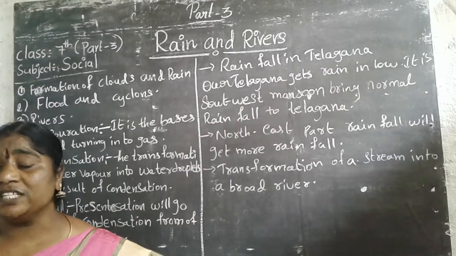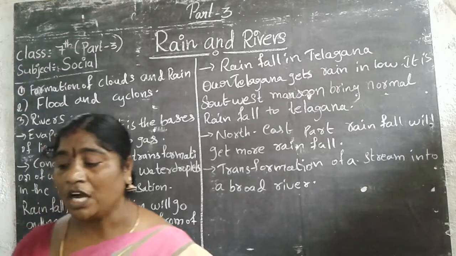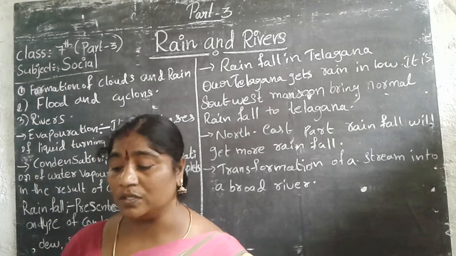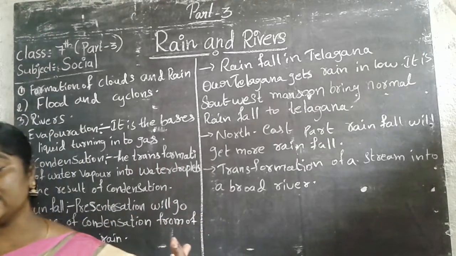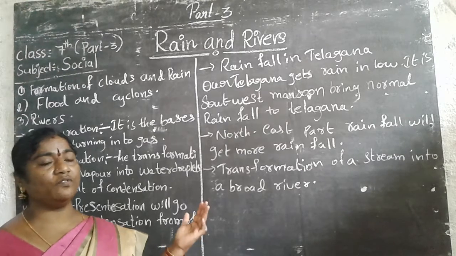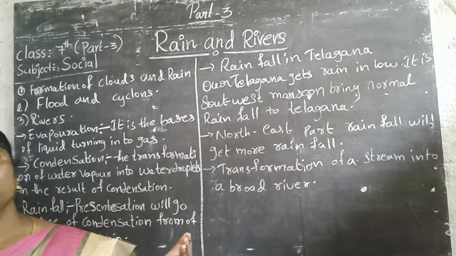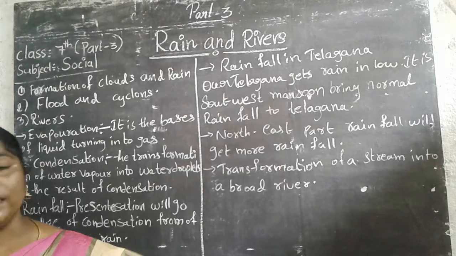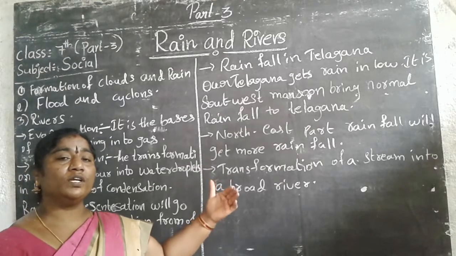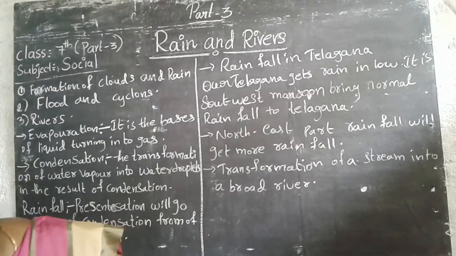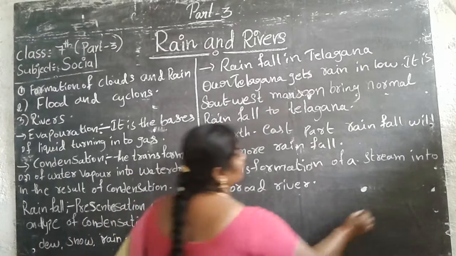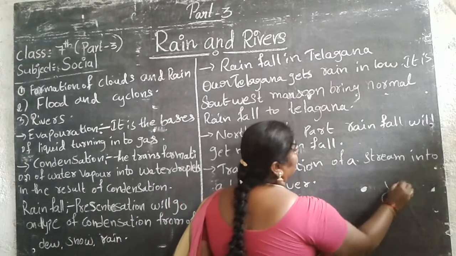We can get the rains from the formation of clouds. How are clouds formed? We all know that the sun's heat evaporates water from the seas, rivers, oceans, and they evaporate the water from there. You know that is called the water cycle.